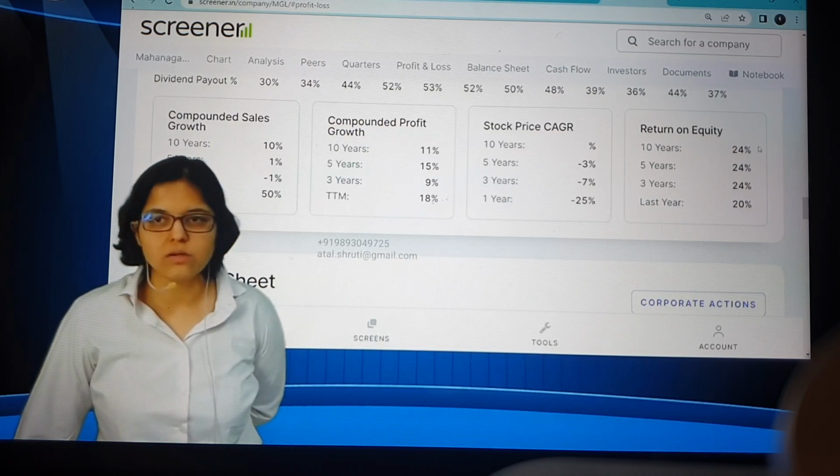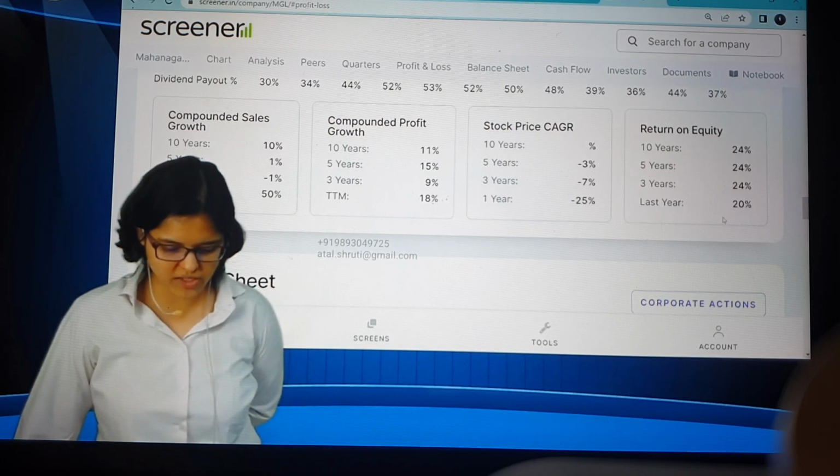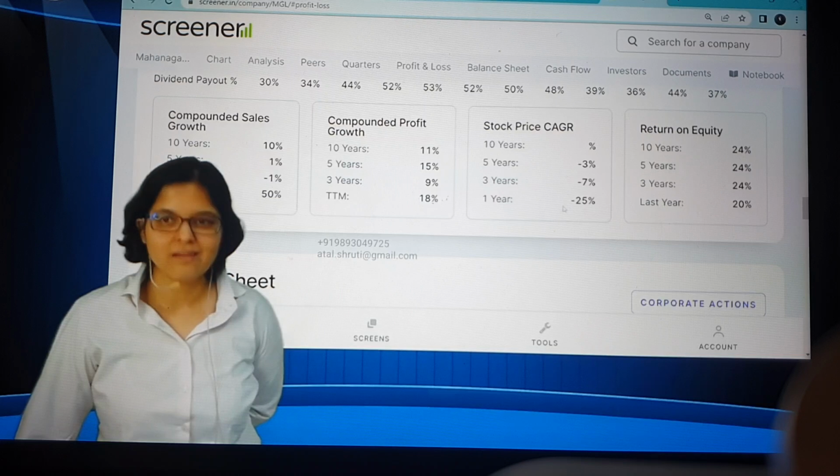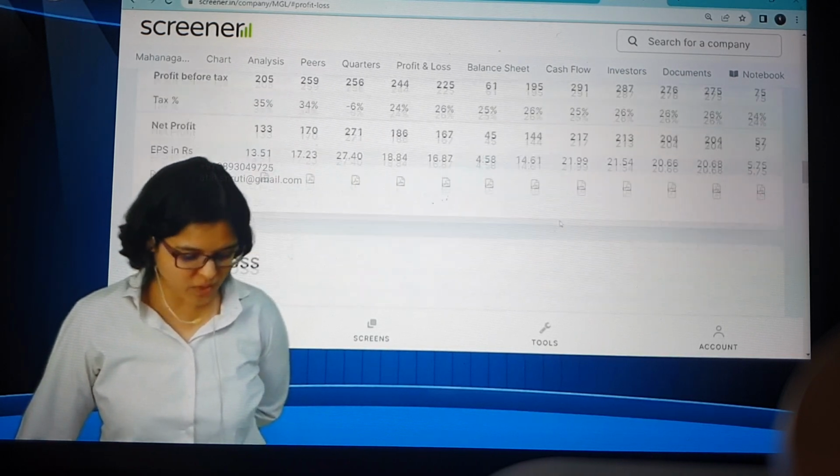What is the next one? ROE. Here you can see ROE also, all data in one line. ROE is 20%. Stock price: this year was pretty bad for all the natural gas companies. They have not performed at all. They have done very badly. So okay, no worries.